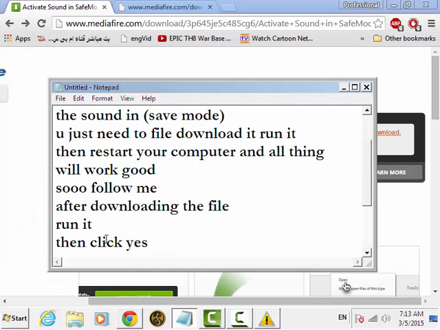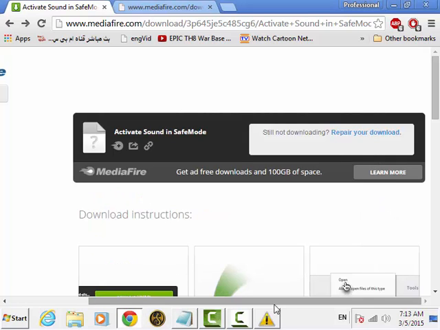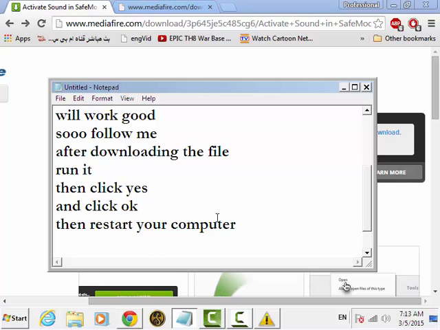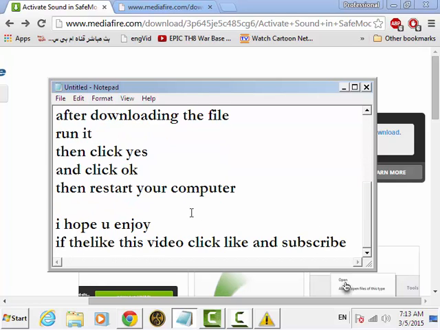After downloading the file, click yes, and then click OK. Then restart your computer and everything will work well.